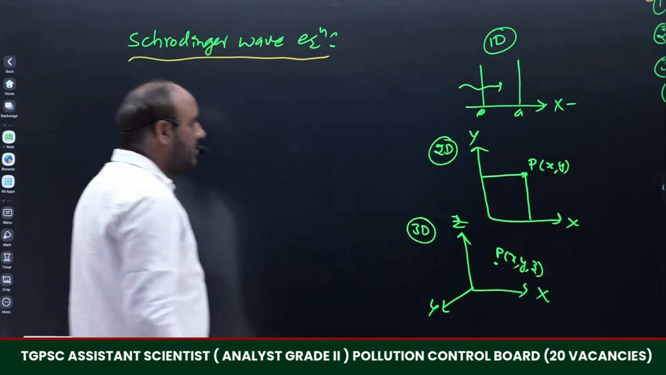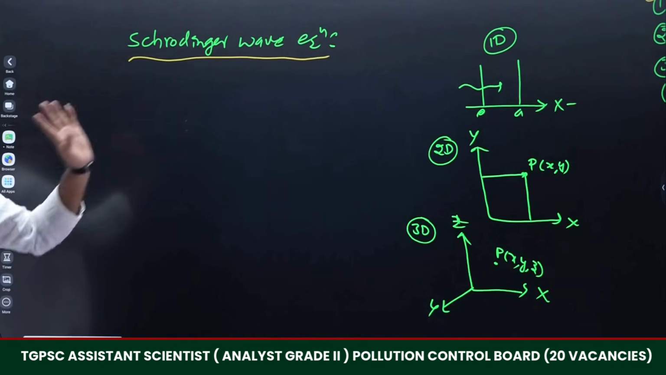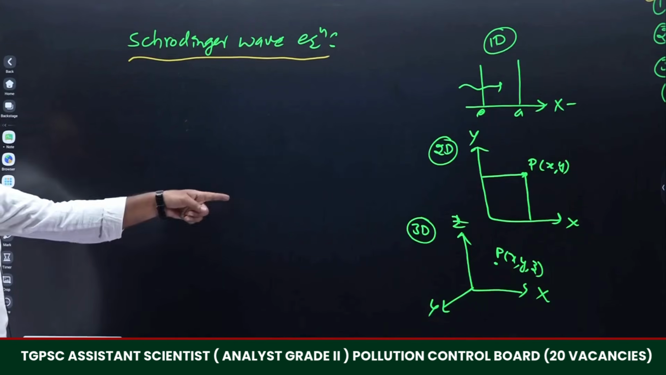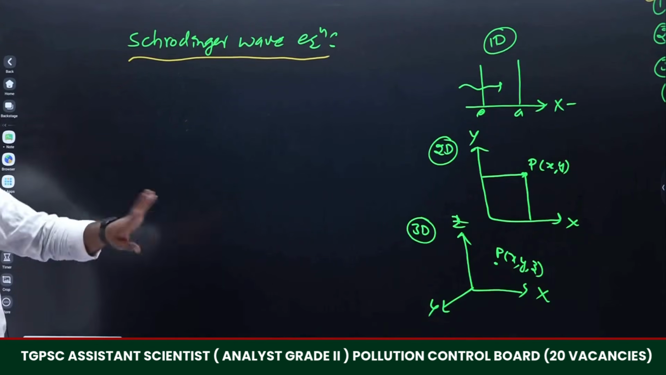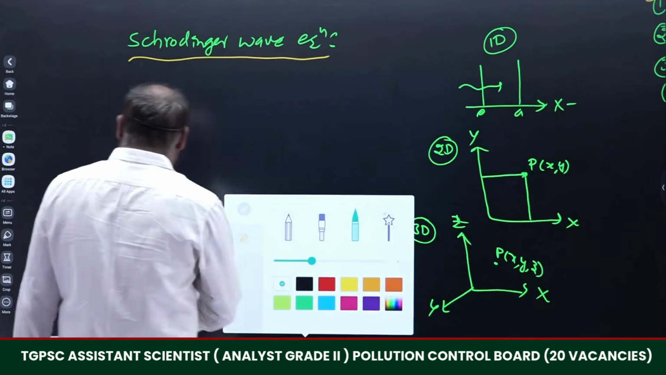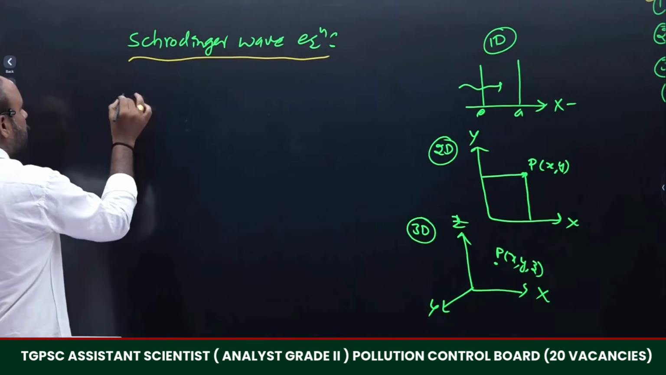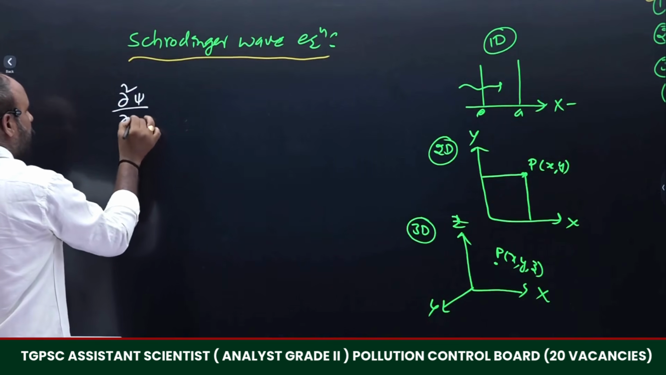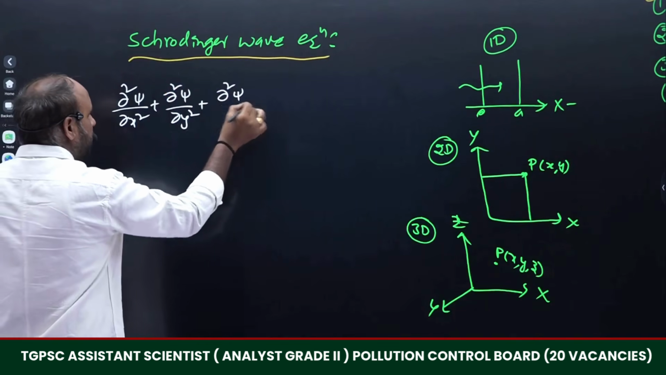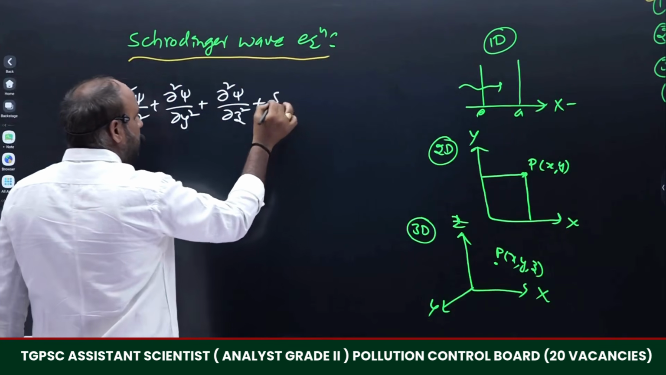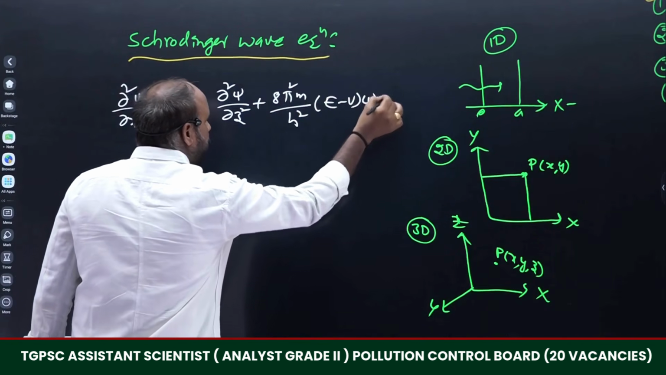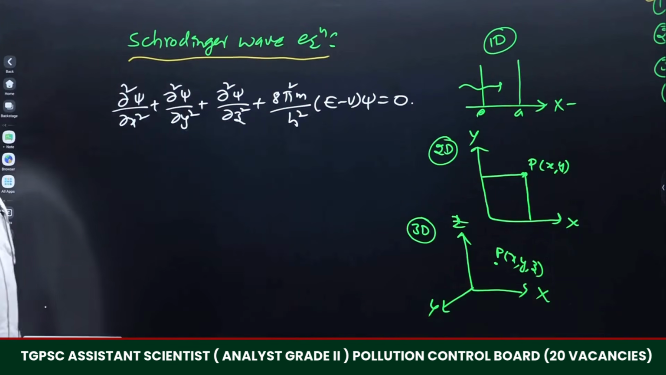For the Schrodinger wave equation, one dimension means we only consider the x dimension, two dimension means we consider x and y dimensions, three dimension means we consider x, y, z dimensions. With all the dimensions considered, the Schrodinger wave equation is dou square psi by dou x square plus dou square psi by dou y square plus dou square psi by dou z square plus 8 pi square m by h square into (E minus V) into psi is equal to 0. This is the Schrodinger wave equation.